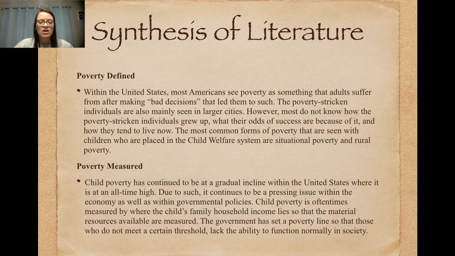Poverty measured. Child poverty has continued to be a gradual incline within the United States, where it is at an all-time high. Due to such, it continues to be a pressing issue within the economy as well as within governmental policies. Child poverty is oftentimes measured by where the children's family household income lies, so that the material resources available are measured. The government has set a poverty line so that those who do not meet a certain threshold lack the ability to function normally in society.